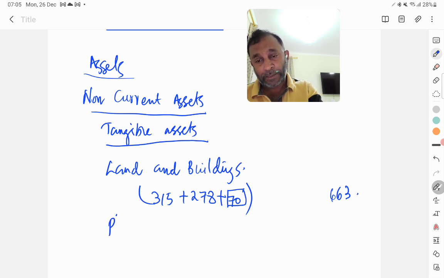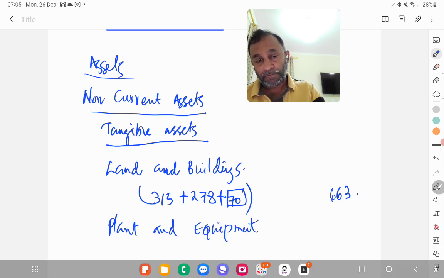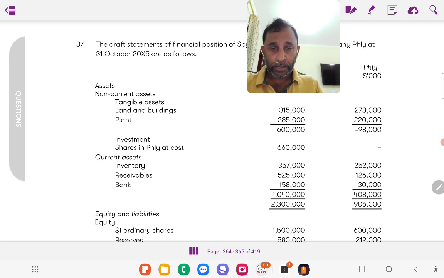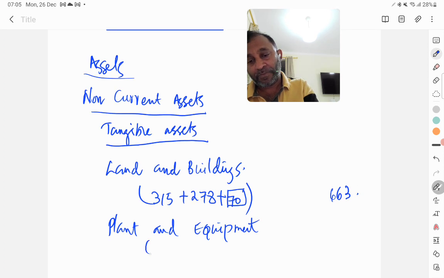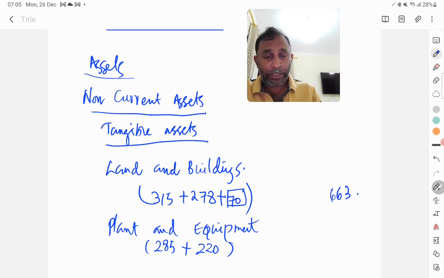Then we have plant and equipment. The plant, in other words, 285 and 220, and there's no additional adjustment related to this. So 285 plus 220, you get 505.